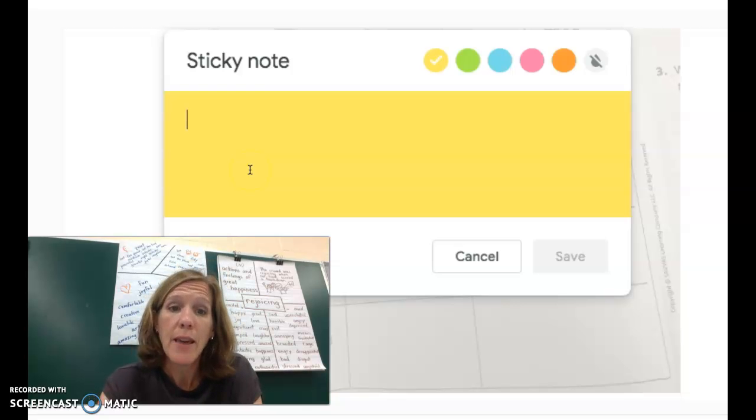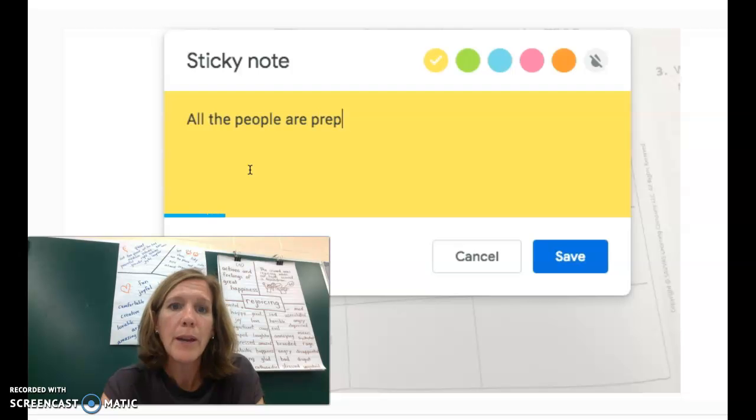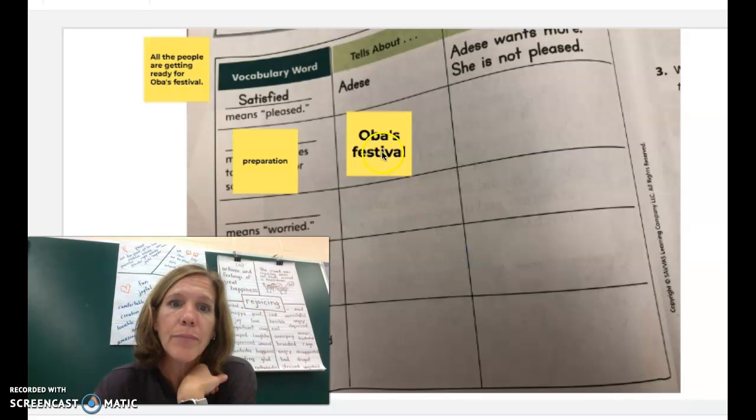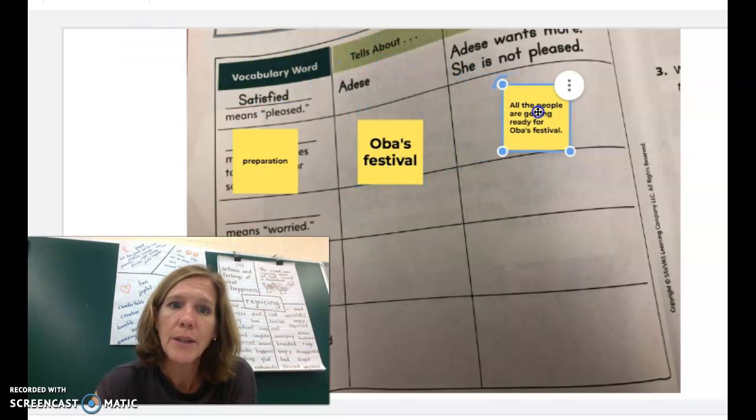They're telling us that all the people are preparing, or we could say are getting ready, for Oba's festival. Right? That's the idea that it tells us about. Okay, so that would go there, and then our sentence would go here.